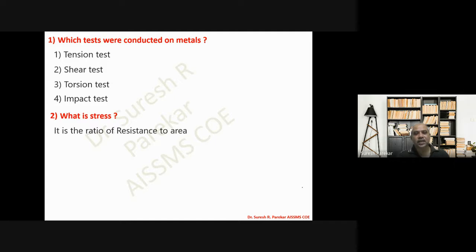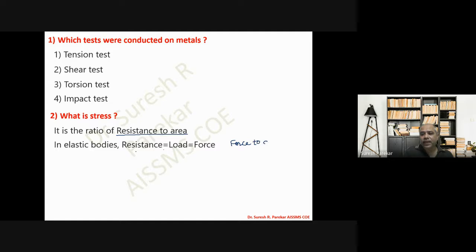What is stress? It is the ratio of resistance to area. So you do not say that it is force to area. Always you have to say it is resistance to area. Why? Now you can see. In elastic bodies, we have resistance equal to load equal to force. So in elastic bodies, you can say force to area.